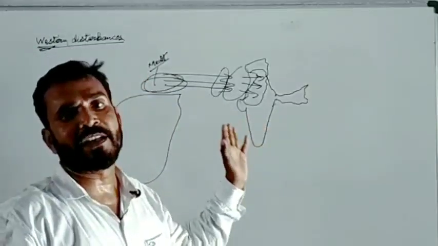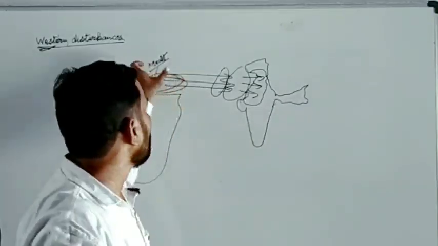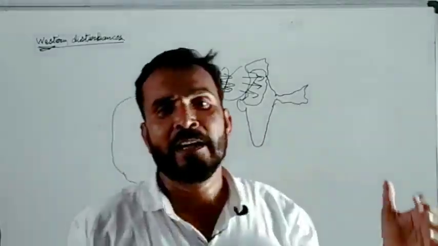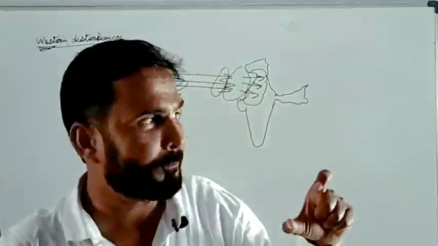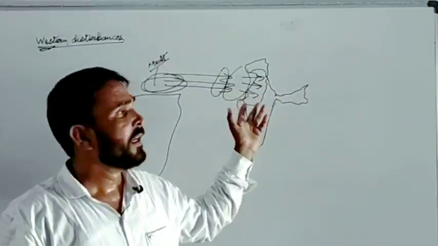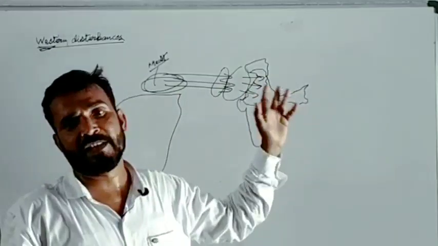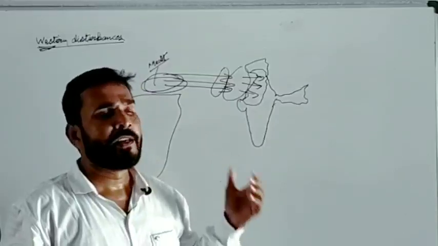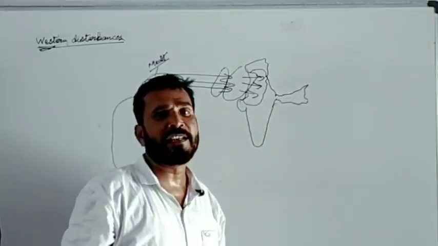The main cause of the western disturbances is that the source of the moisture is this Mediterranean Sea, which is just above the Africa continent, or between the Africa and Europe continents. From here winds start blowing and they attain the moisture, and afterwards they pass over Afghanistan, Pakistan and enter India from the western side. These winds are coming from the western side, so we use the word western disturbance.